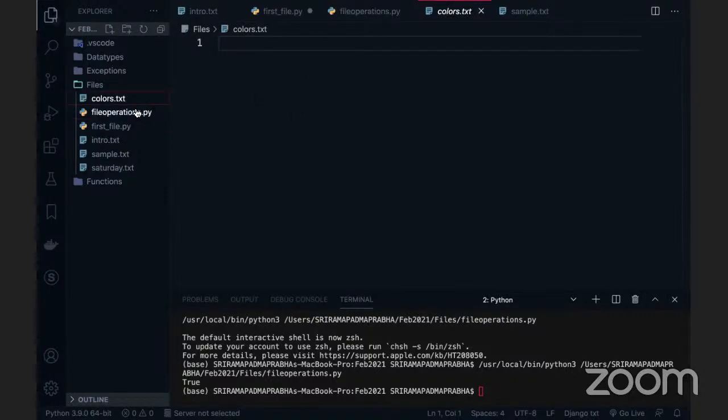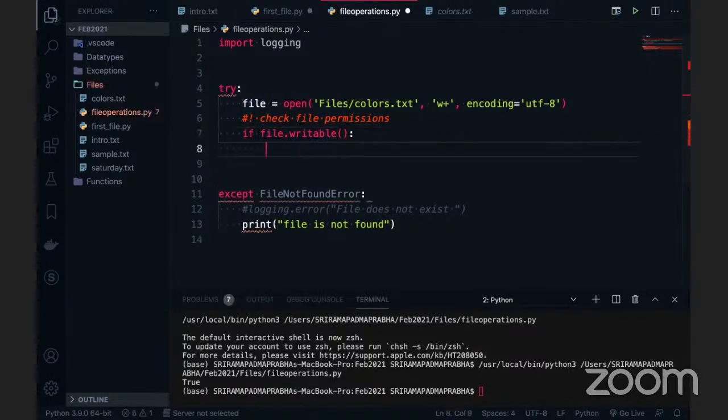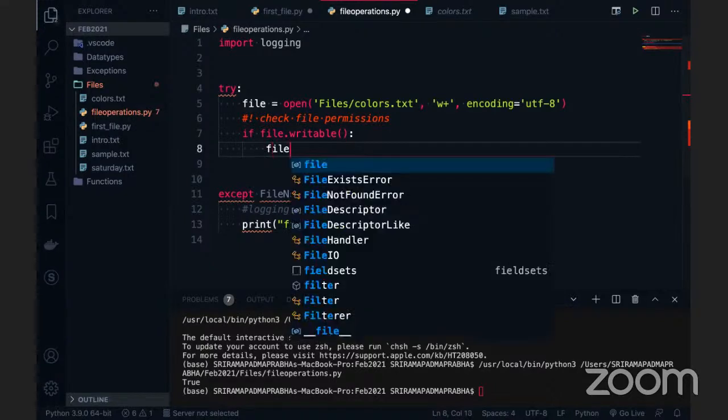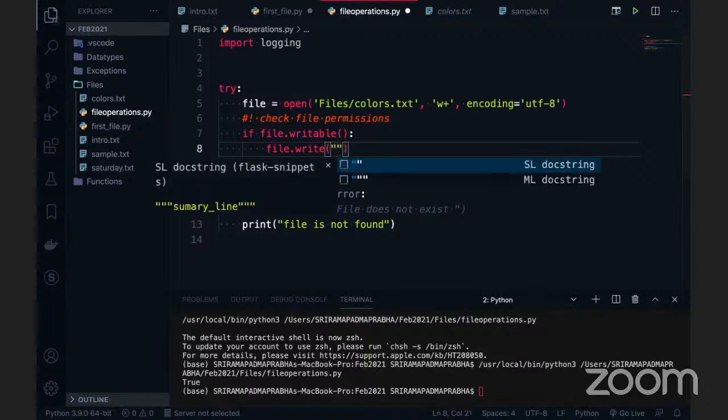So what we can do is go back to the file operations, where there is a print of file not found. This is in writable format anyway, so it always returns true. So I'm going to use an if statement: if it is writable, then you write. We can use the function file.write, and inside the write function you can define some text. There is writelines as well; I'll talk shortly about what write and writelines are.